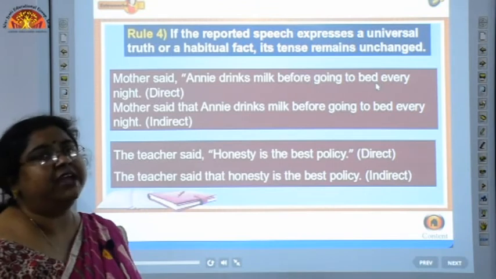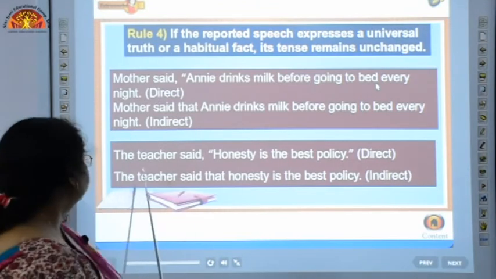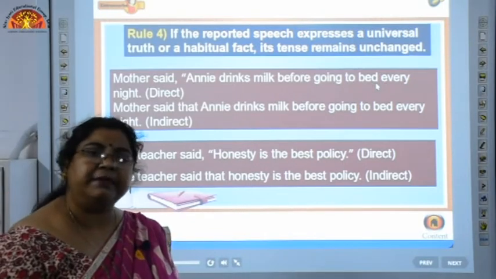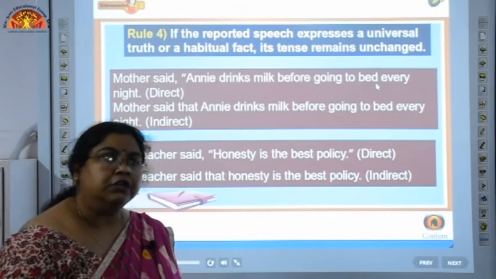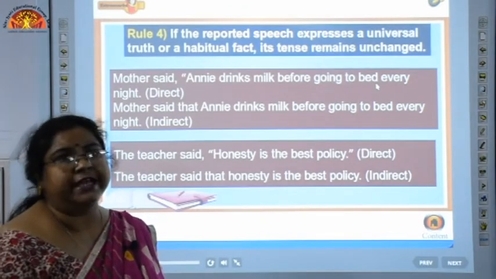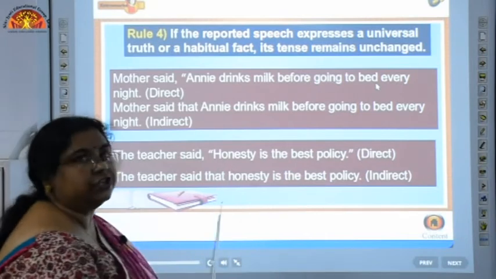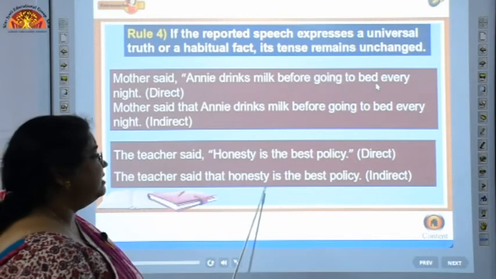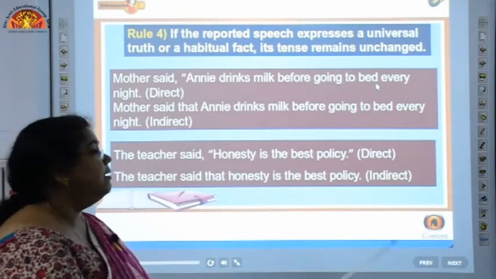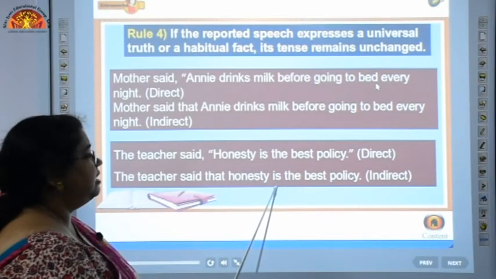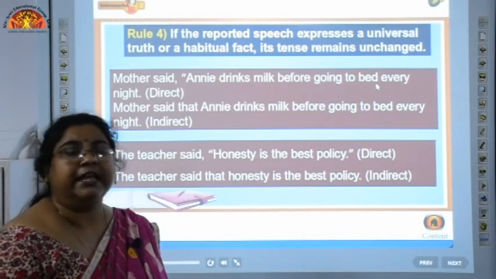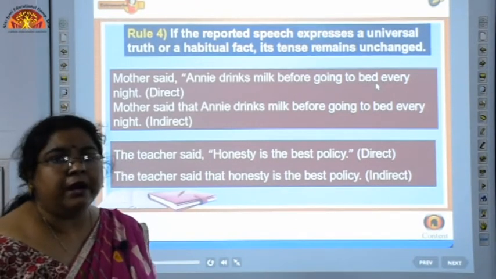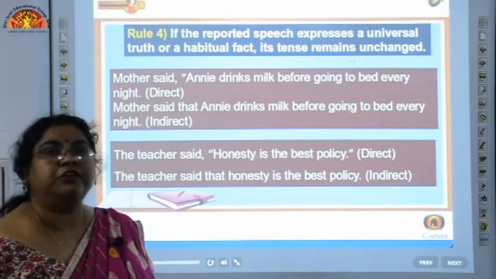Now similarly, if we have a universal truth, the teacher said, honesty is the best policy. So honesty is the best policy is a universal truth. So again we are not going to change the tense of the reported speech section. So the sentence will become: the teacher said that honesty is the best policy. Here is remains the same. We have not changed the tense of the reported speech. So in this manner, these are the two aspects which we need to take care of according to rule 4.